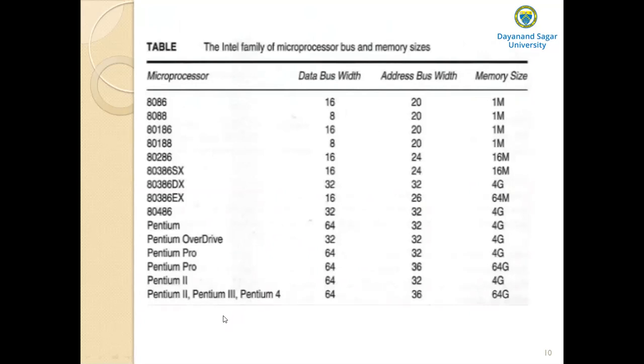The 8086 has a 16-bit data bus, 20-bit address bus, and memory size is 1 megabyte. The 8088 is a 16-bit microprocessor, but it has an 8-bit data bus width, and the address bus is 20-bit with 1 megabyte of memory. Like that, similarly, the other microprocessors.